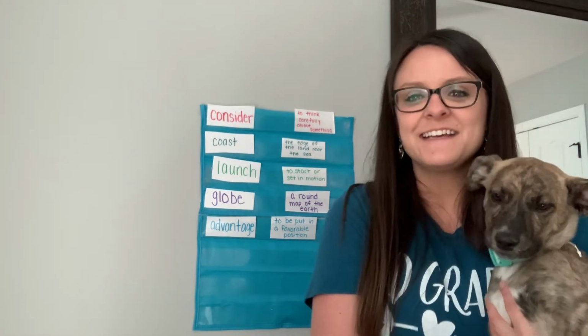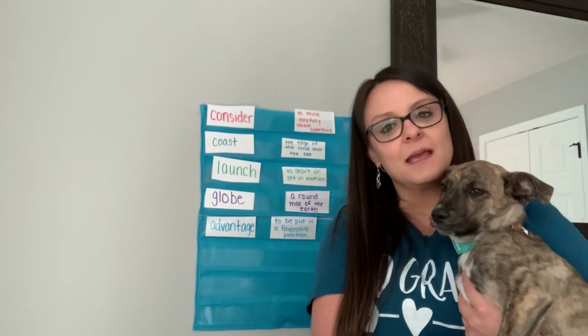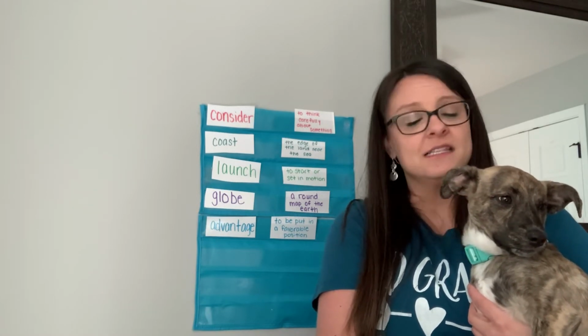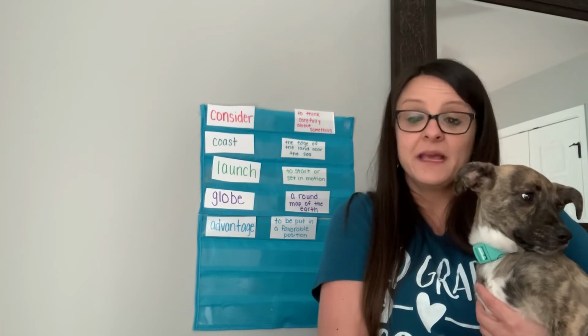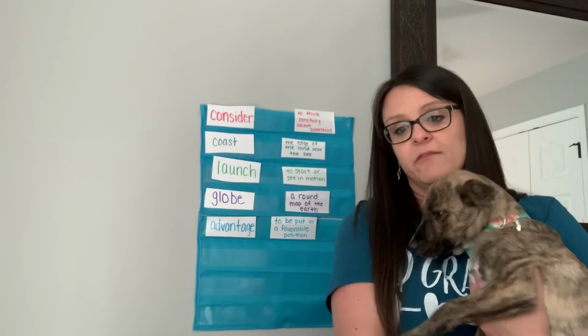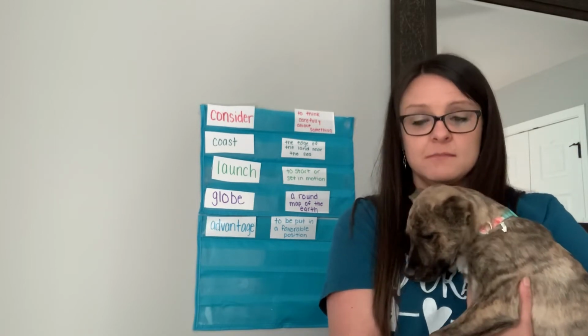So an antonym can be the continent, or it can be a region or a piece of land. It's something smaller. It's not going to be the whole entire earth. It could even be a flat map because the globe is a round map. It could be a flat map of earth. There's lots of different antonyms for the word globe.